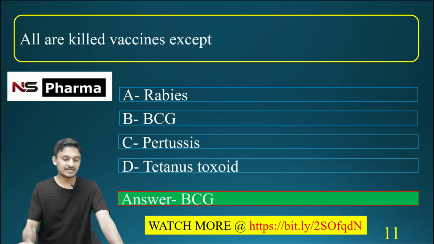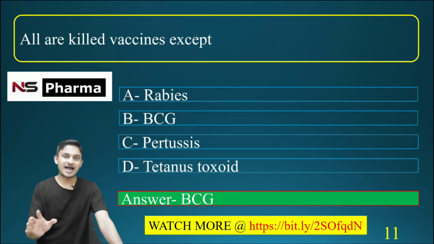Now we studied killed bacterial vaccines, whose examples are cholera, plague and pertussis. In case of killed viral vaccine, we studied IPV. Other examples are rabies vaccine, then hepatitis A and hepatitis B vaccines.